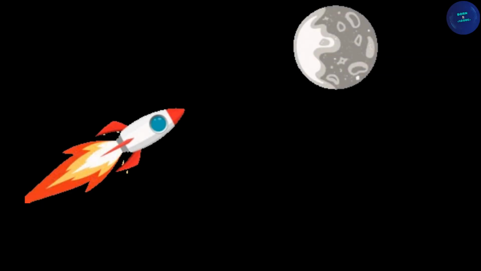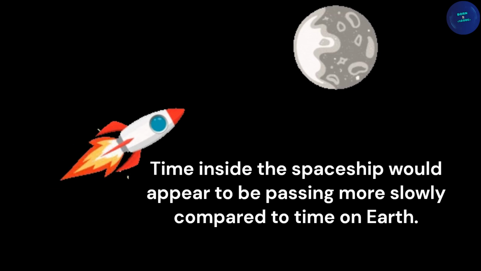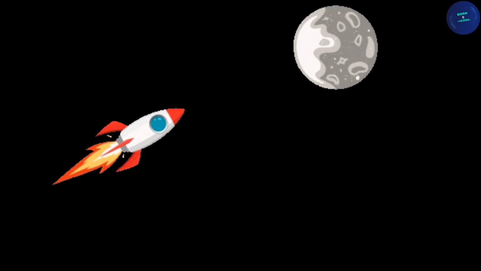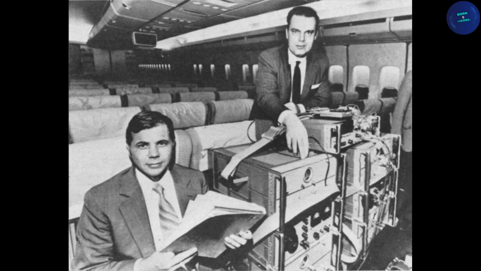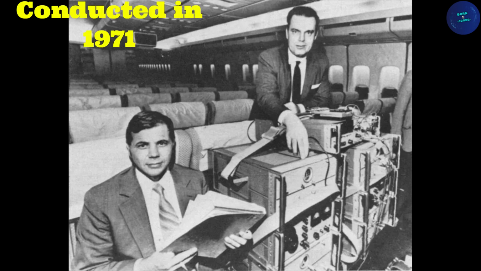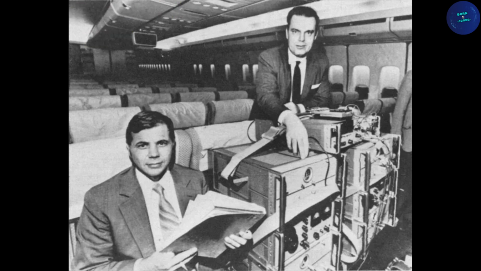For example, imagine you're watching a spaceship travel close to the speed of light. From your perspective, time inside the spaceship would appear to be passing more slowly compared to time on Earth. This effect has been confirmed experimentally with high-speed particles. The Hafele-Keating experiment, conducted in 1971, was a fascinating demonstration of the effects of time dilation as predicted by Einstein's